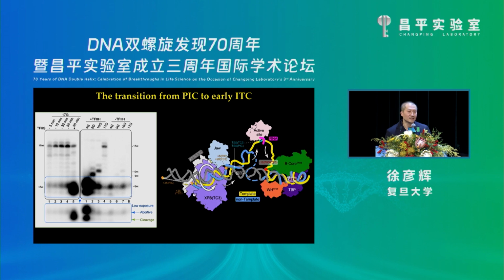The upstream DNA is bent and stabilized by TBP, TF2B and TF2F. So you can imagine that both translocation of the downstream promoter and the stabilization of the upstream promoter are essential for efficient promoter opening.